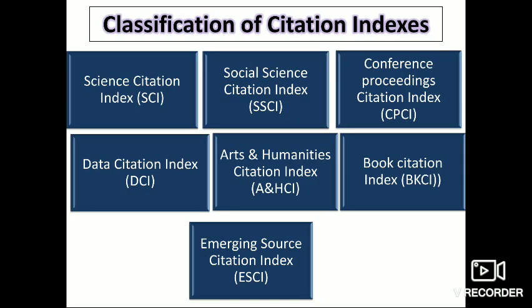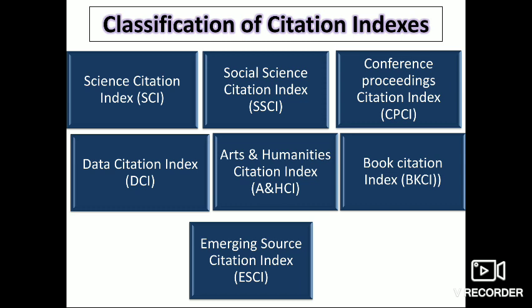Now let us discuss the various types of citation indexes. Citation indexes can be classified either on the basis of subject coverage or on the basis of the type of documents that they cover. So basically, the citation indexes can be classified into various types.